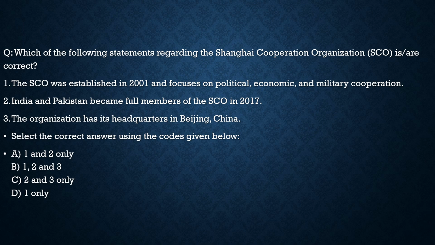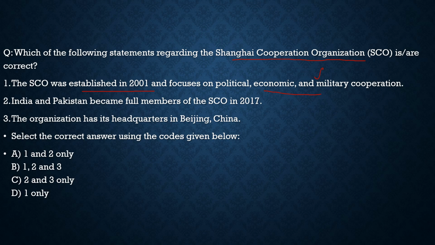It talks about the Shanghai Cooperation Organization. Let us see what it says. Which of the following statements regarding the Shanghai Cooperation Organization are correct? The first statement: the Shanghai Cooperation Organization was established in 2001 and focuses on political, economic and military cooperation. Correct. It was actually brought up way before 2001, but this name was given to it in 2001. So we can in a way say that it was established in 2001.